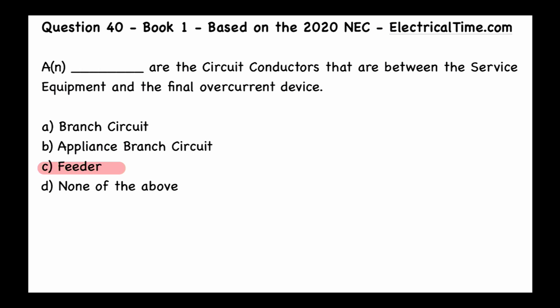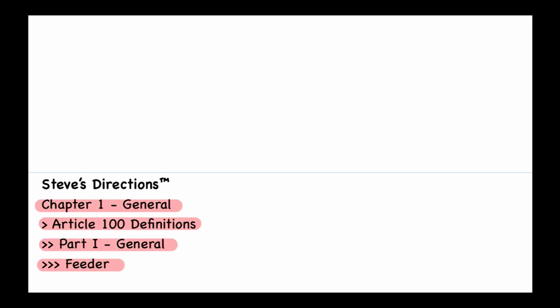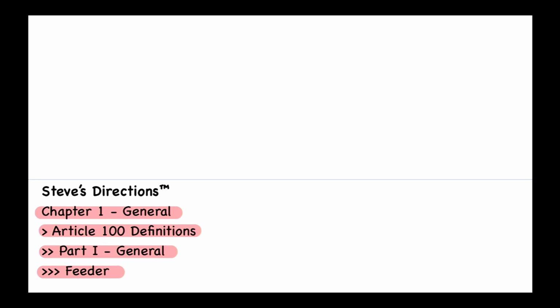All right, so let's go take a look at what we got here in our textbook, and we've identified that this is going to be Article 100 definitions. That's in Chapter 1 General, and we look at Part 1 General, and then we find feeder. So let's take a look in our code book and let's read the definition of feeder together.